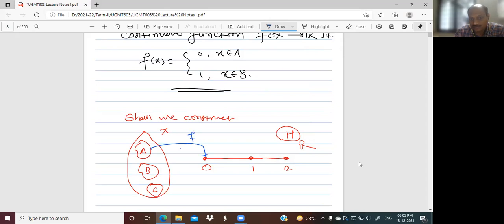Shall we hospitalize these three families by constructing this function f in this way? Yes, this is my question. Please try to find out. Otherwise, again, I will help you.